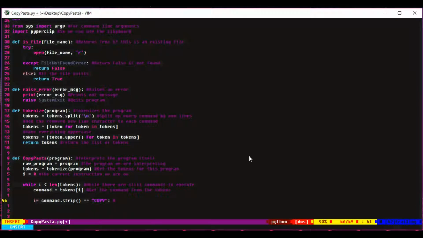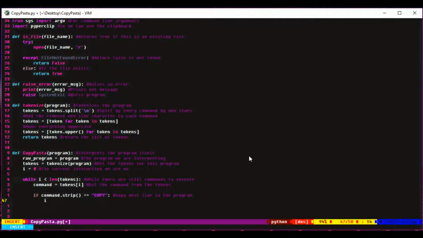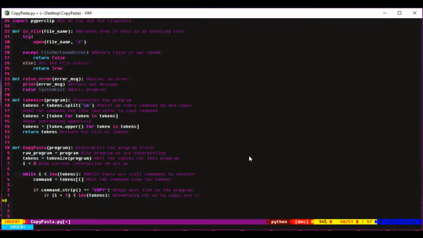Here I'm checking to see if we're doing the copy command, and I+1, we're basically seeing if that's an index between 0 and basically the maximum index in the tokens list. If that's true, that means that's some value that we can use. In this case, it means that's something that we can actually copy to the user's clipboard.